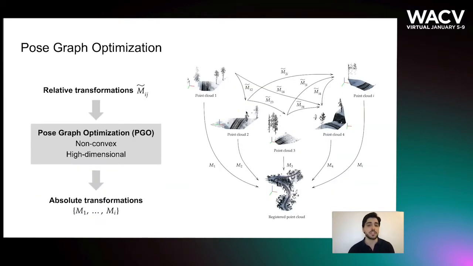A popular way of solving this problem in the literature is via pose graph optimization, or PGO. So how does it work? Suppose that we have, for instance, a set of point clouds and we also have relative rigid transformation measurements between pairs of them, here denoted by m tilde ij. If we interpret this information as a graph, we can come up with an objective function that is maximized by the set of absolute rigid transformations that best align these point clouds on a common reference frame. This is the gist of PGO. It is a non-convex and high-dimensional optimization task that is usually tackled via nonlinear iterative solvers.